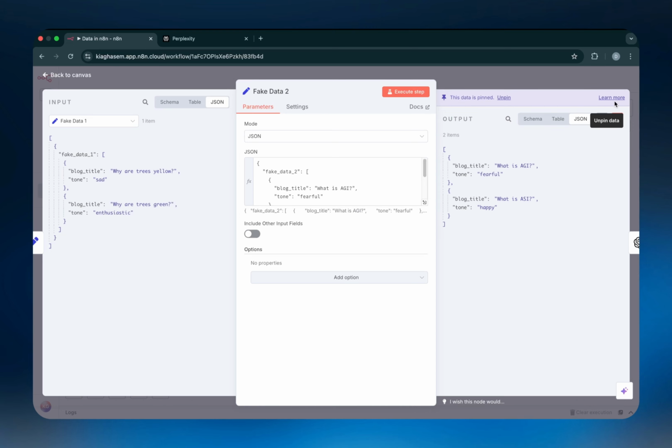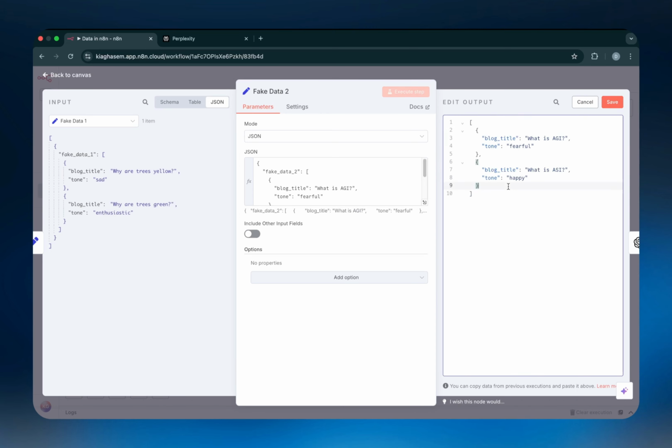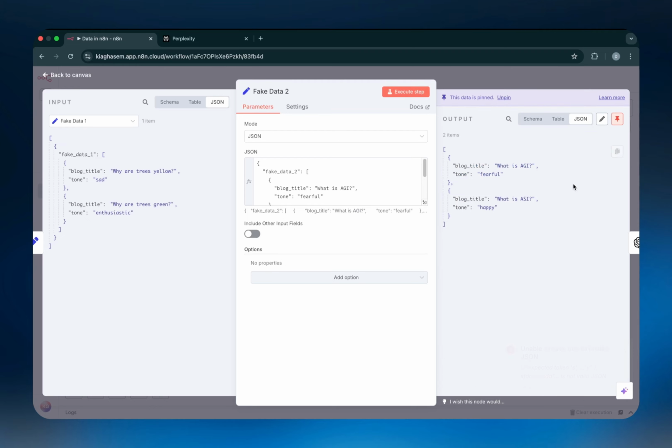You can either pin it by clicking on pin data, or you can pin it by clicking on the pencil and actually changing the data to whatever you want it to be and then saving it. This one's not going to work because that's obviously not correct JSON. There we go. Okay, cool.